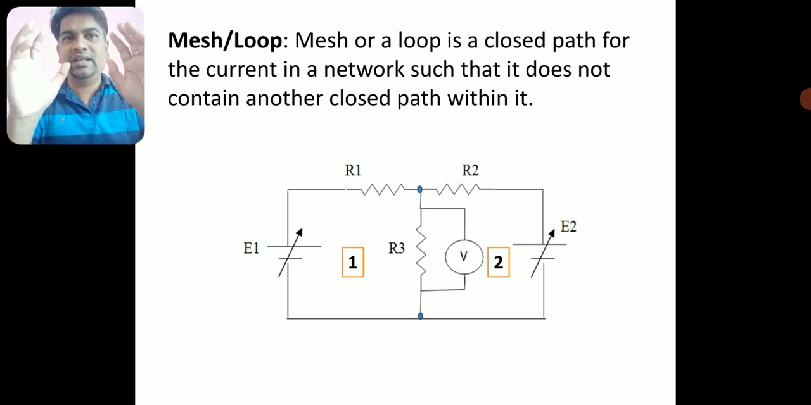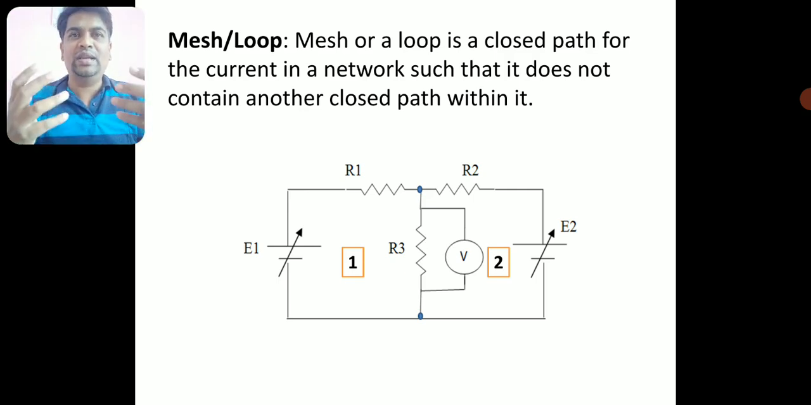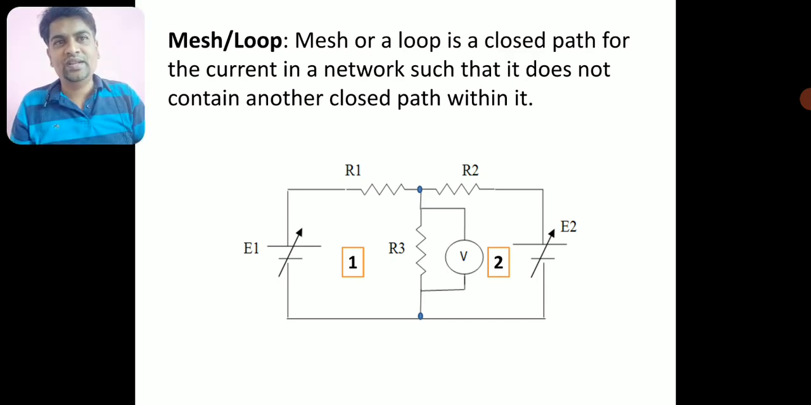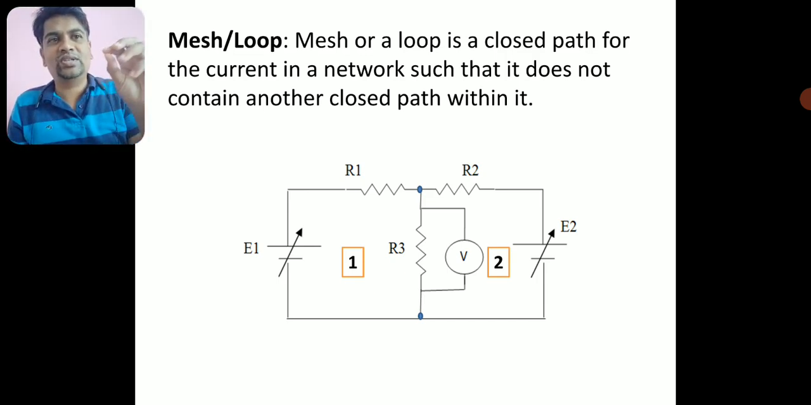And for that matter, you may have two or three elements, you may have one element. It doesn't matter, but it has to be closed. The only condition to call it a mesh is a closed path for a current. The current has to pass through it. Current will only pass if it finds a closed path. Then only the current will flow. Otherwise, the current will not flow in the electrical network.